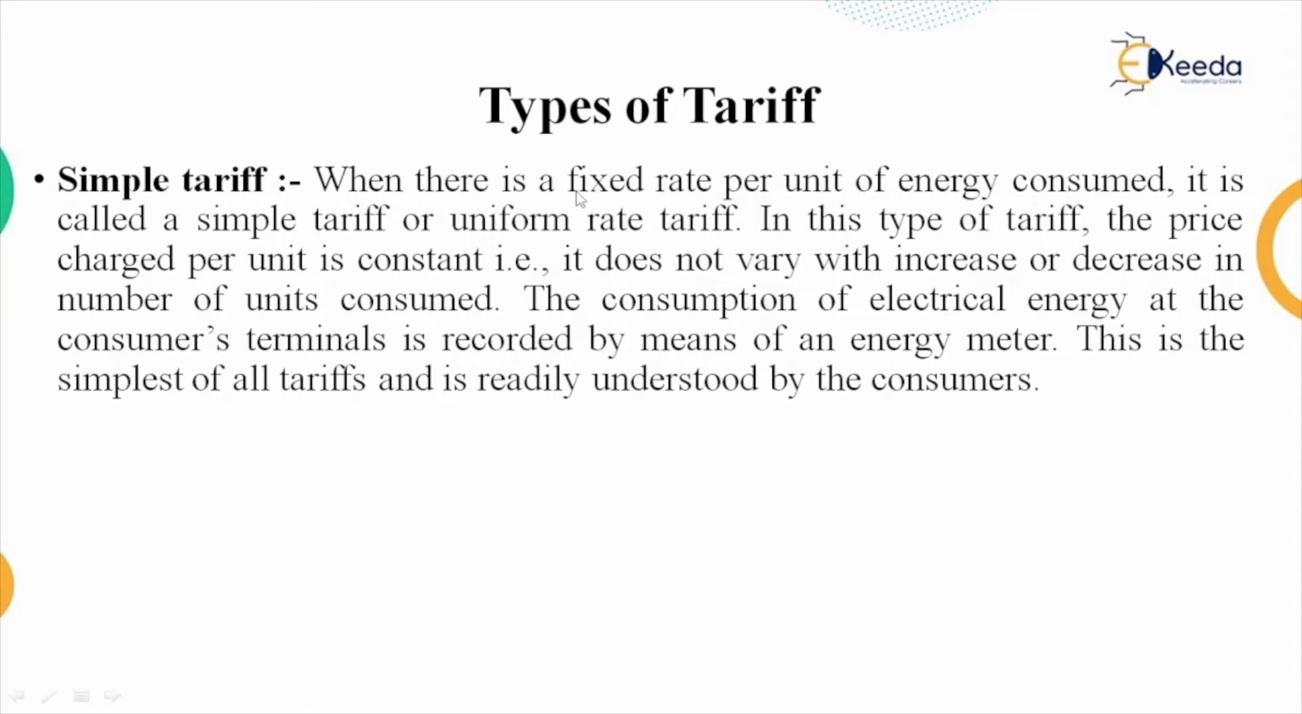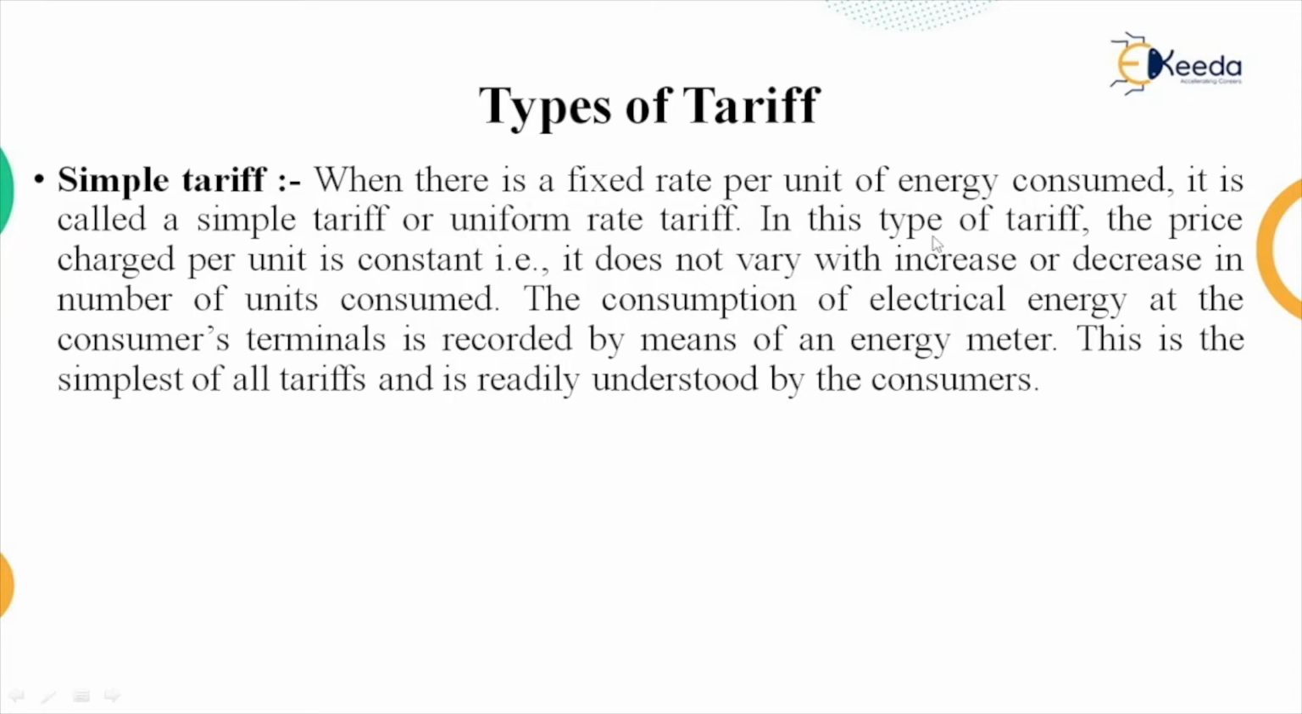When there is a fixed rate per unit of energy consumed, it is called a simple tariff or uniform rate tariff. Means, let us say one small consumer consumes 50 units per month. So charges are constant. Let us say 8 rupees per unit are the charges. And if there is a big consumer who consumes 500 units per month, again the charge is the same, that is 8 rupees per unit.